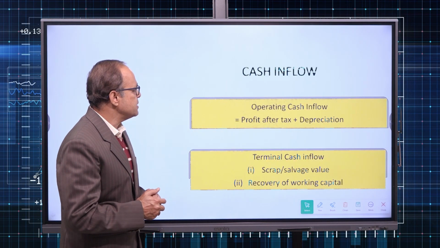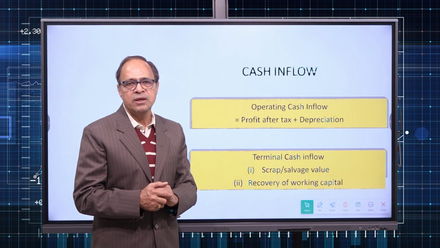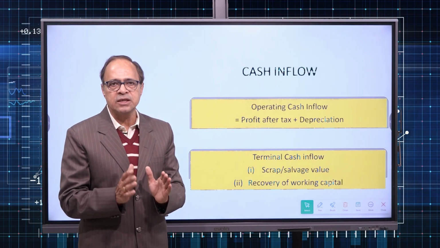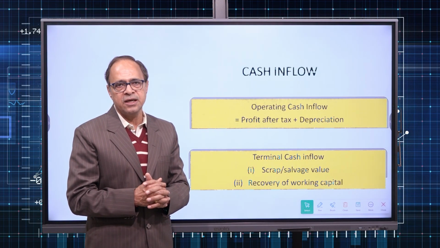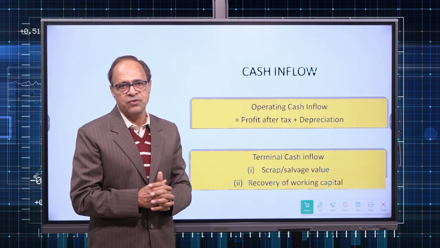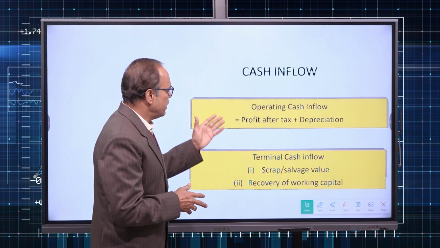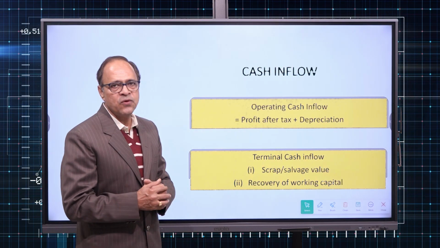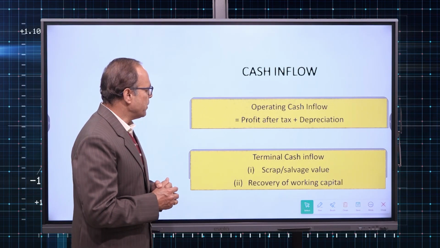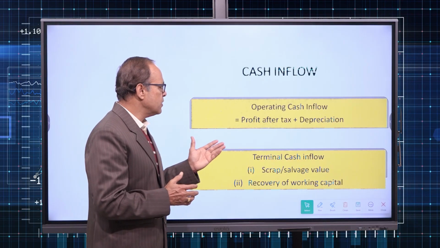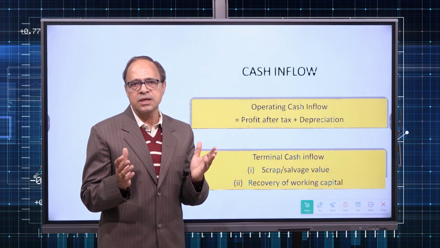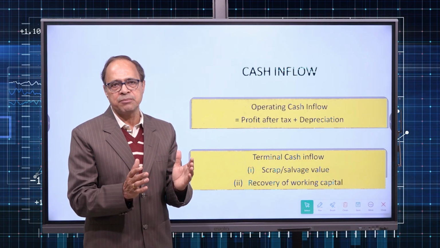Then the second step is estimating the cash inflow. There is a difference between cash inflow and the profit after tax, which we have discussed in detail in the previous video. However, a recap is there. Cash inflow may be of 2 types: operating cash inflow and terminal cash inflow. Operating cash inflow means the cash inflow resulting from the operating activities of the business.